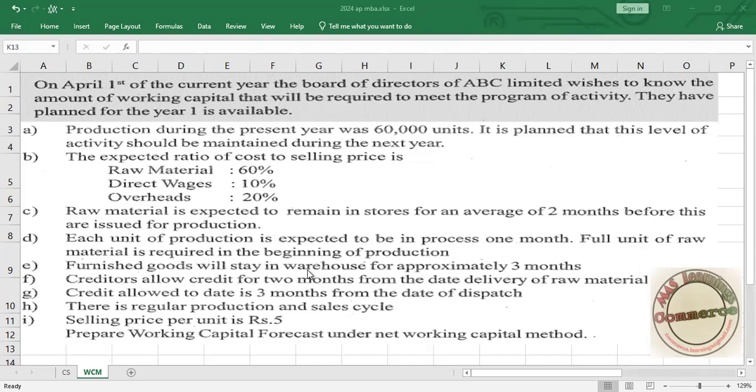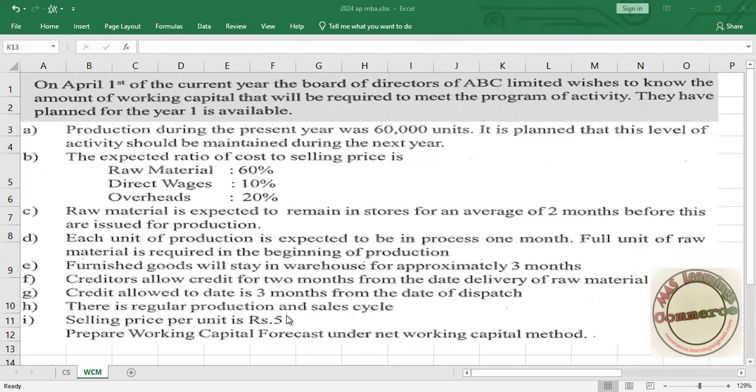Finished goods will stay in the warehouse for approximately 3 months. Credit allowed by suppliers is 2 months from the date of delivery of raw material. That is, for purchases, the supplier is allowing you 2 months credit time. Credit allowed to debtors is 3 months from the date of dispatch. You are allowing 3 months time to your debtors. This is the regular production and sales cycle. Selling price per unit is 5 rupees.